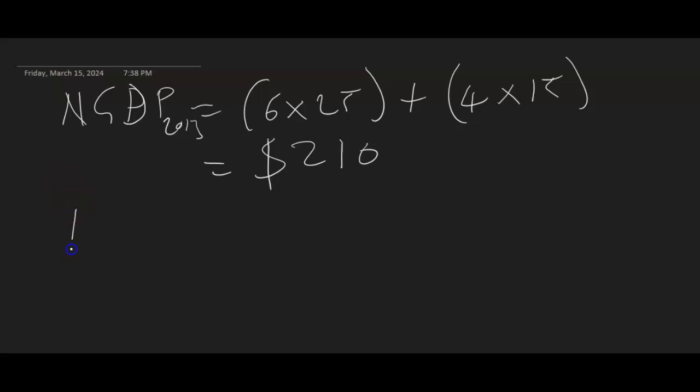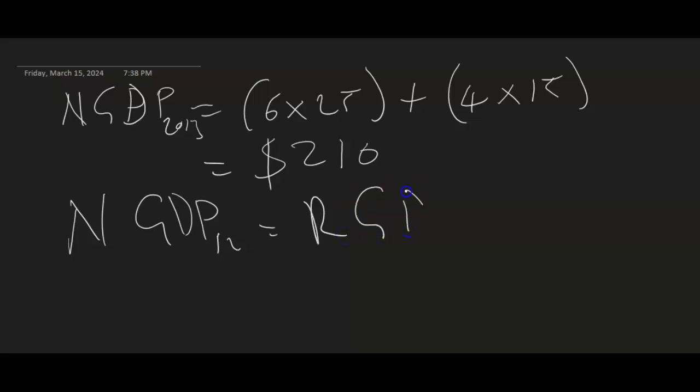So nominal GDP for 2012 will be equal to real GDP for 2012.